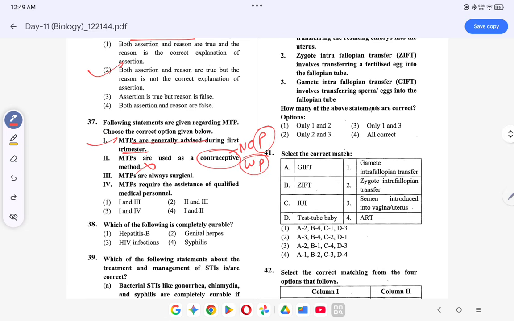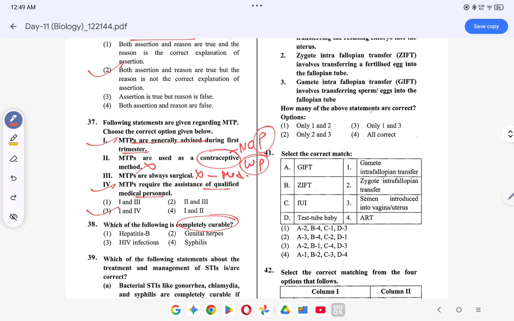wrong. MTPs are always surgical. Again, this is wrong. There are some medicines also जो abortion के लिए चाहिए होता है. So these two are wrong. MTPs require assistance of qualified medical personnel. This is correct. तो ऑप्शन क्या हो जाएगा? ऑप्शन हो जाएगा आपका 1 and 4.